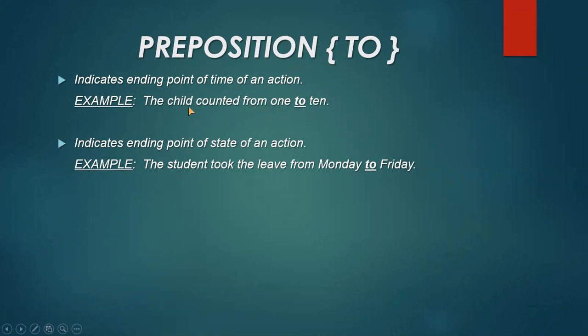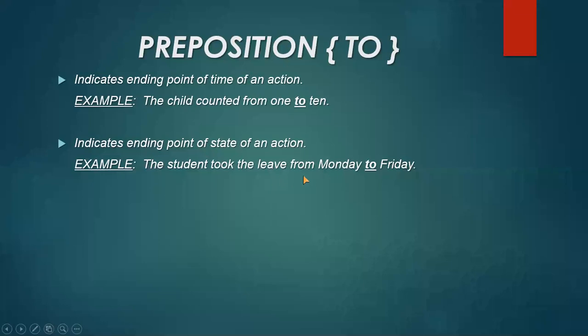It means the child was counting and the beginning time is from 1 and the ending place is 10. So to is placed with the ending point, and it is showing the ending point of time of an action. It also indicates the ending point of state of an action. Like you can see the example here, the student took the leave from Monday to Friday.